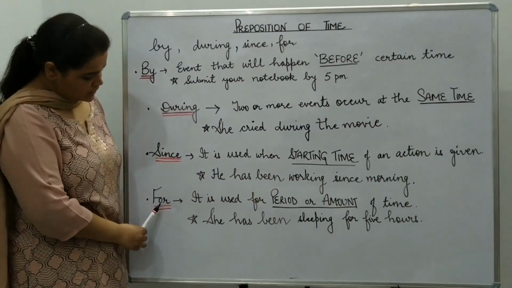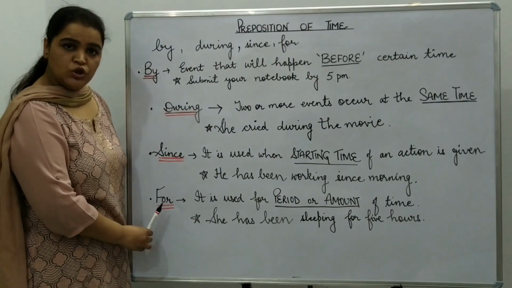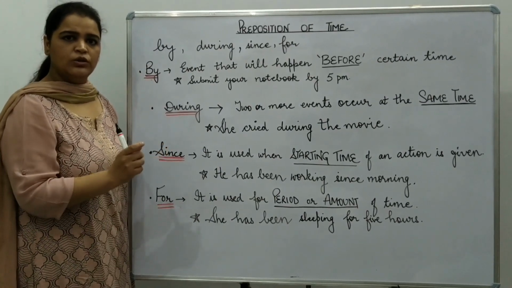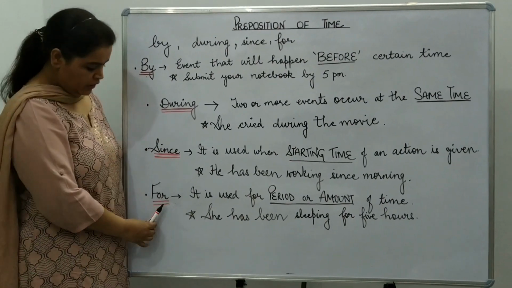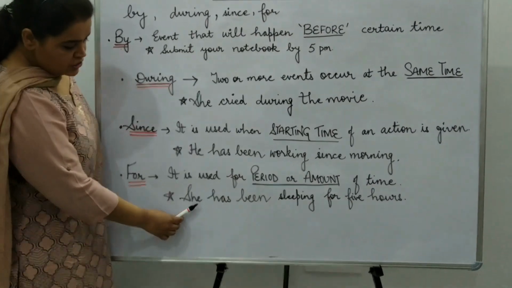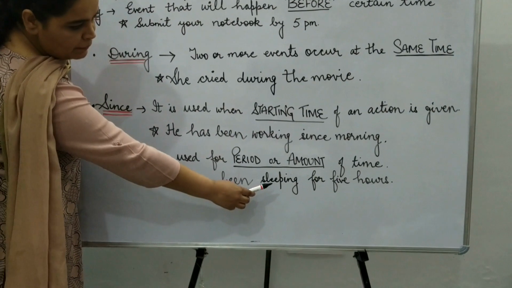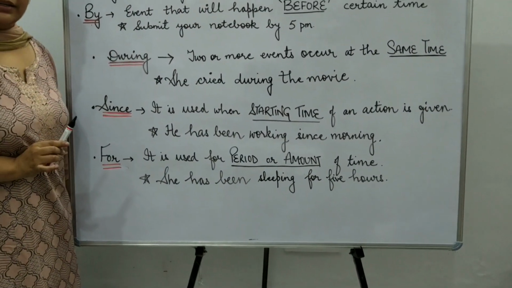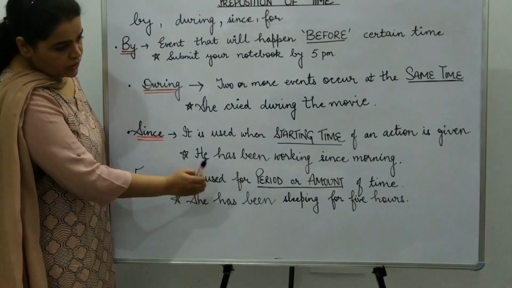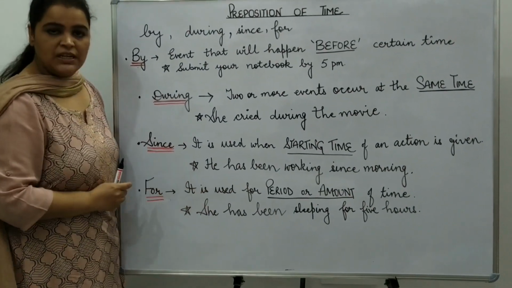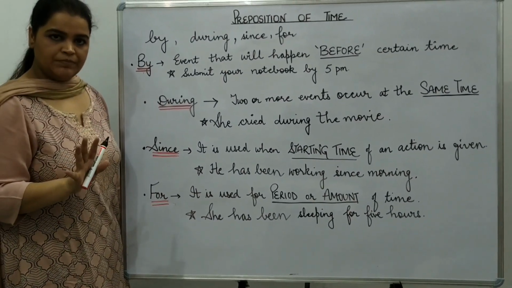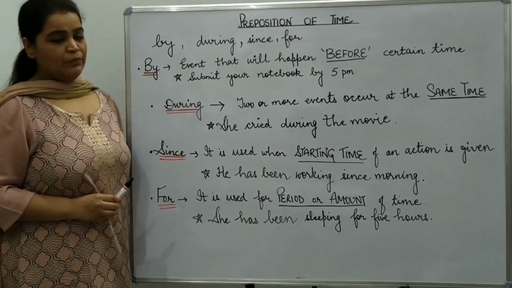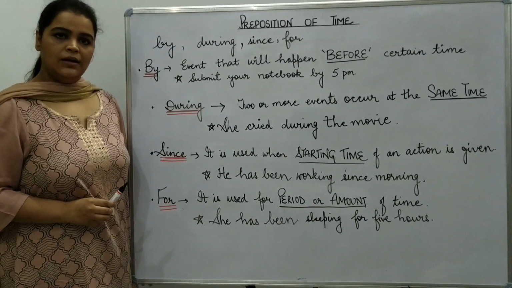Now the last one is for. When you don't know the starting time, you just know the duration or you just know the amount of time, then we use for. She has been sleeping for 5 hours. That means you don't know the starting time. You just know the amount of time that she has been sleeping, for 5 hours. So we use for. Let's start now preposition of agency, that is our last type.